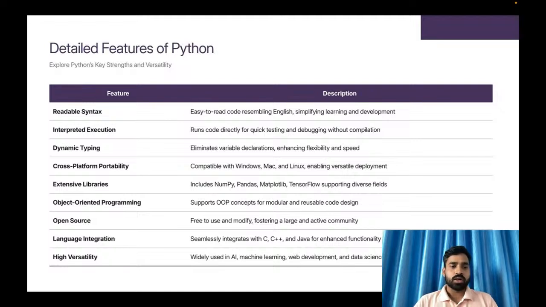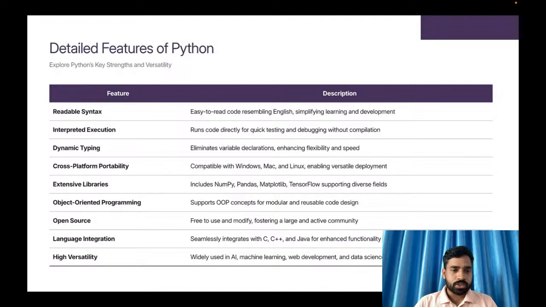Okay, so what are the other important features Python has? It has extensive support for libraries, which are used in AI, data science and others, and also for web development. So dynamic, it will be stored in dynamic.